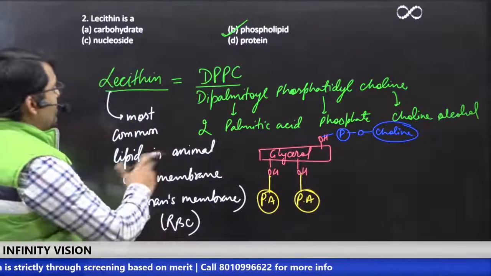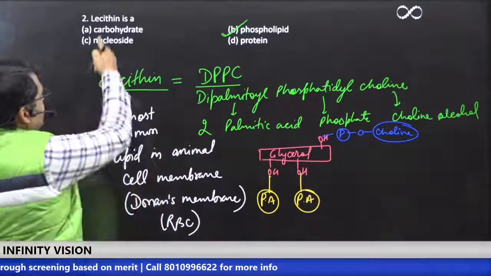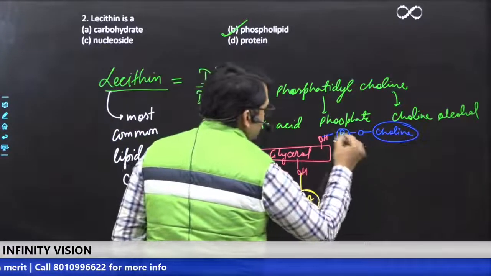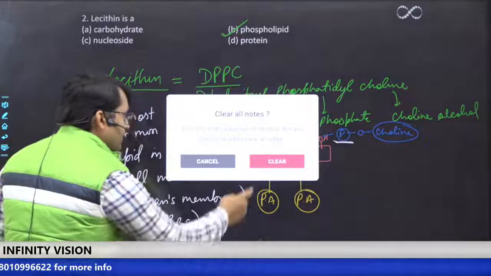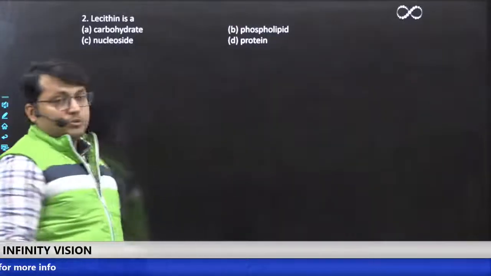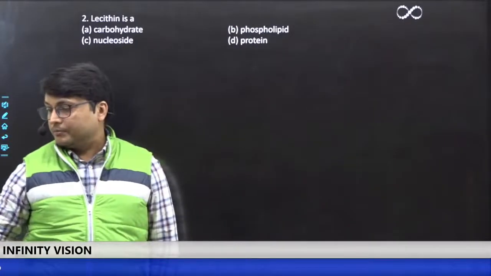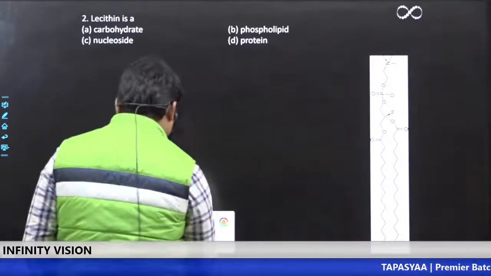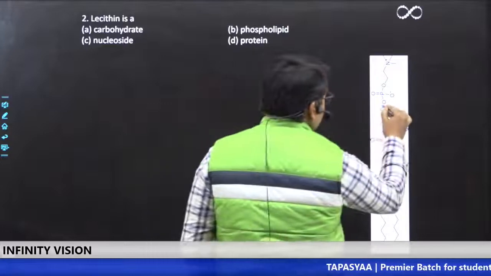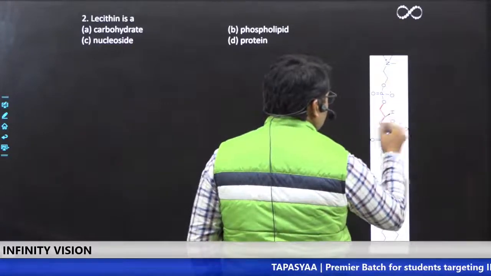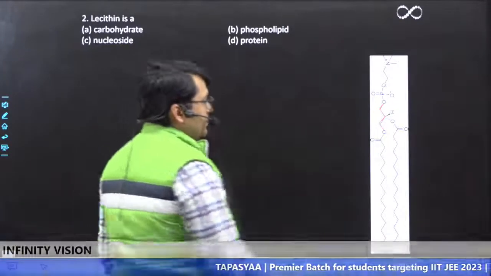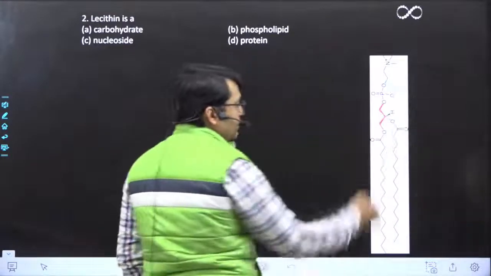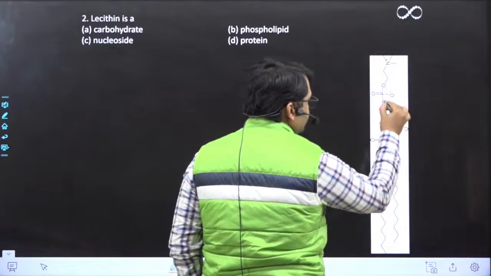Okay, and this is what DPPC is. That is lecithin, so it is a phospholipid because it has phosphate group. ठीक है? Now, if we have to see the chemical structure of it, this is how it looks. देखो यहाँ पे. So this particular molecule is glycerol. It has 3 OH here.